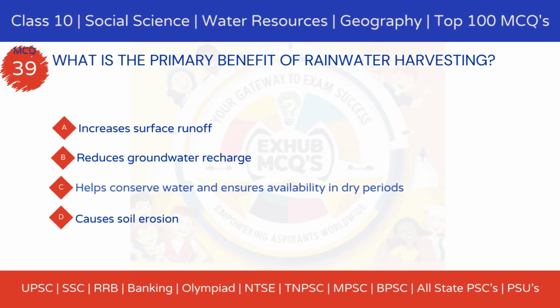39. What is the primary benefit of rainwater harvesting? Option A, increases surface runoff. Option B, reduces groundwater recharge. Option C, helps conserve water and ensures availability in dry periods. Option D, causes soil erosion.